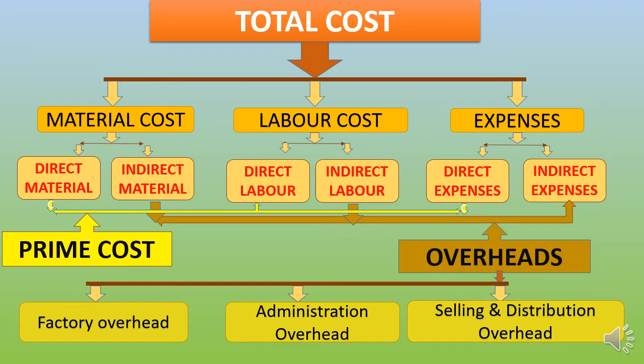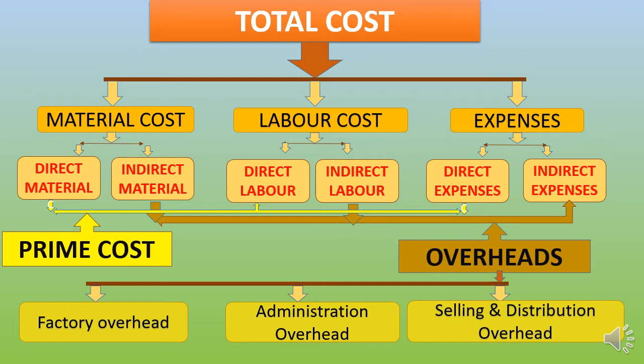So in case of administration overhead, this is an indirect expenditure incurred in general administrative function, in formulating policies, planning and controlling the functions, directing and motivating the personnel of an organization in the attainment of its objectives. So these overheads are of general character and have no direct connection with production or sales activities. This category of overhead is also classified into indirect material, indirect labor and indirect expenses.